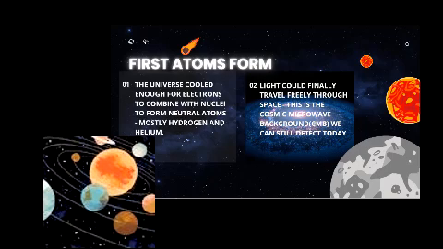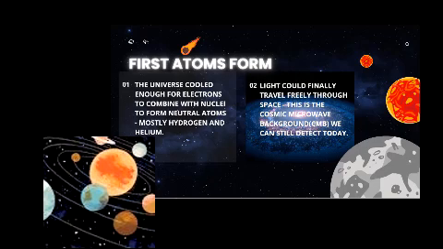In the beginning, I said that the universe expanded so fast that its speed was faster than the speed of light. That's why we don't know what happened before. But after the universe cooled down, its speed decreased, and finally light was faster than the speed of the expansion of the universe.